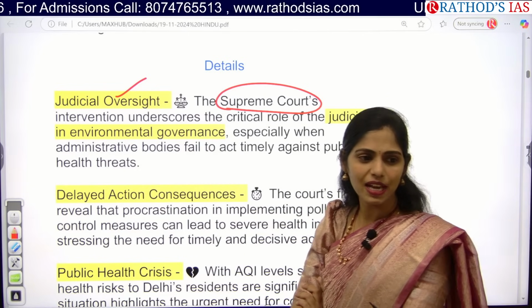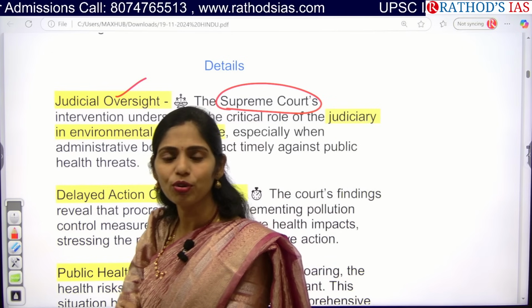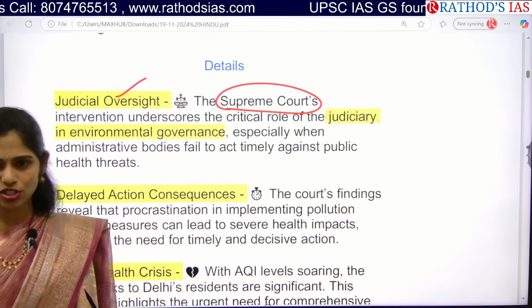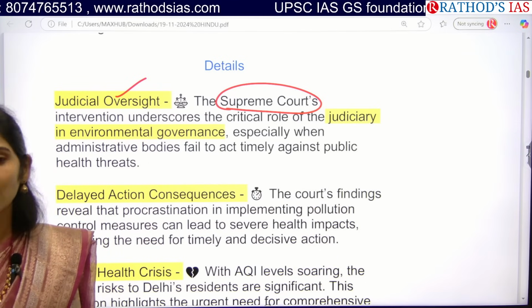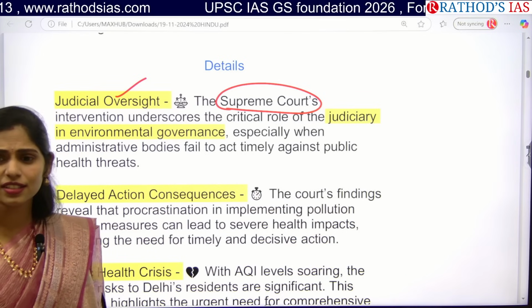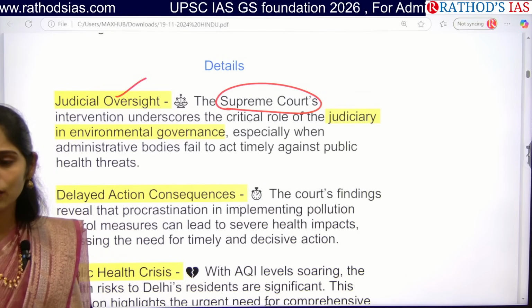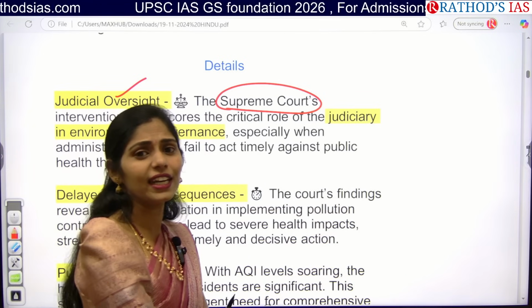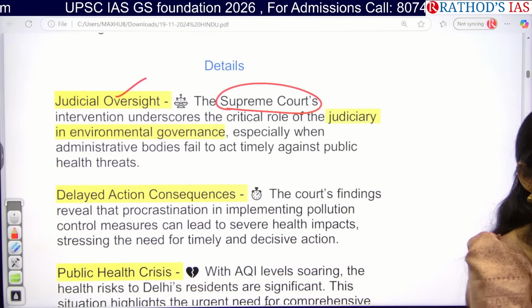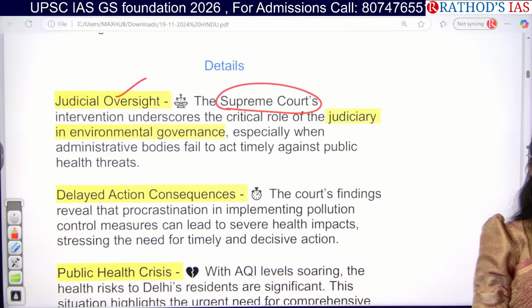Next, suo motu cases, recently many cases taken by the Supreme Court and increased the power of the state. Can you tell me some examples where the Supreme Court has given improved or increased power to the state? Industrial alcohol. Next, mining. Next, come on, think. If you are getting any question regarding judicial activism, you have to write about suo motu cases of the Supreme Court taken in the recent past.